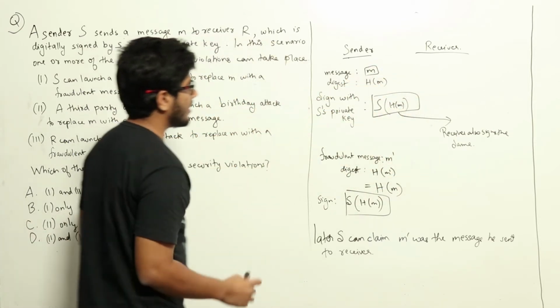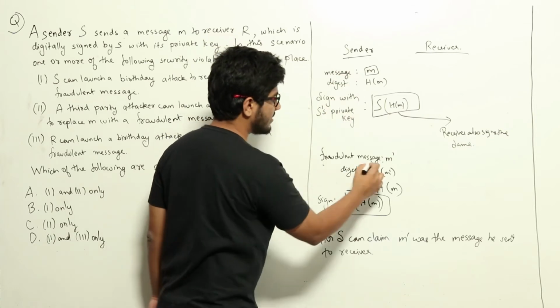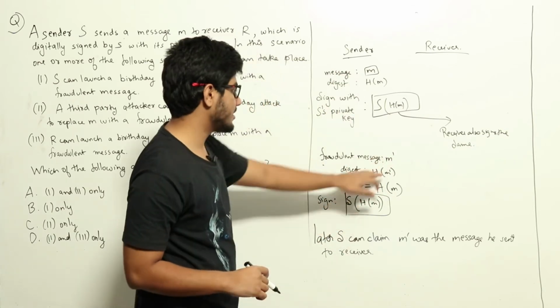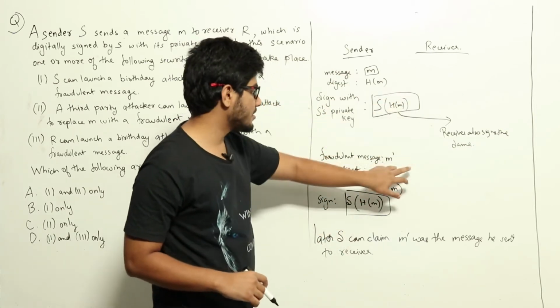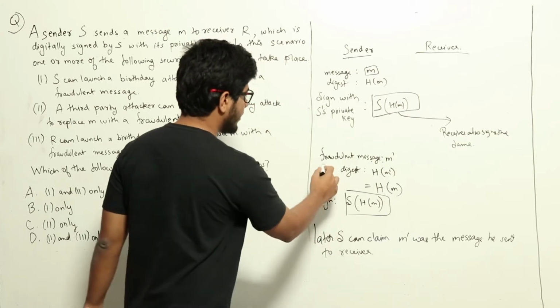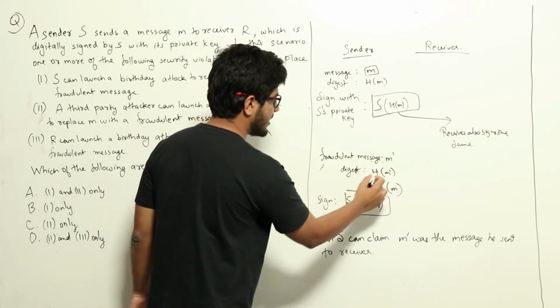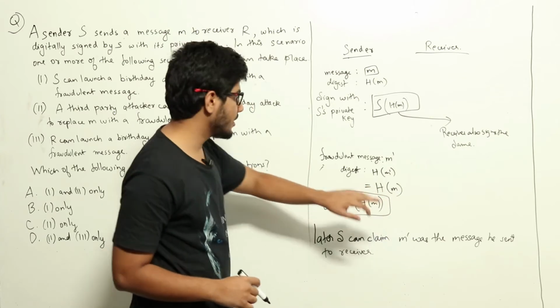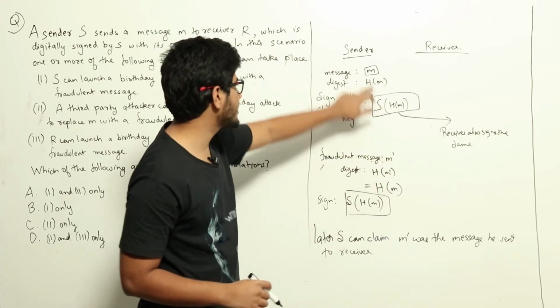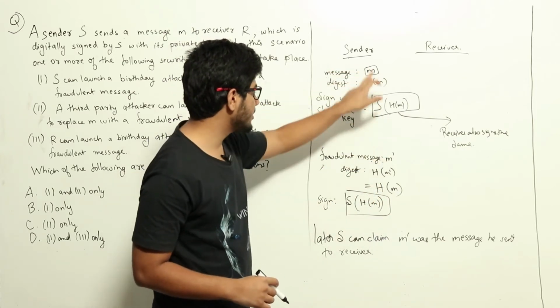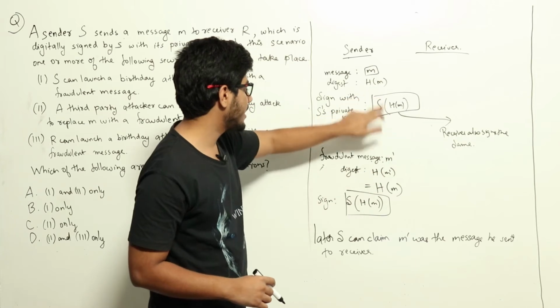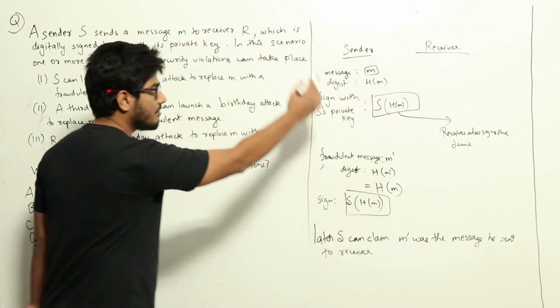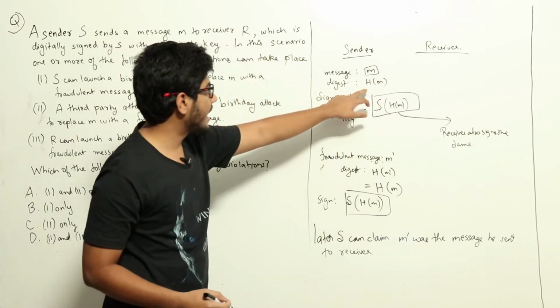Now suppose the sender has a fraudulent message M dash also, which he wants to send to the receiver. Now he will find the digest for this message, H of M dash, which is equal to H of M. So he needs the fraudulent message M dash and the actual message M, which both have the same message digest, hash of M. How this can happen is when we are forming the hash of a message.